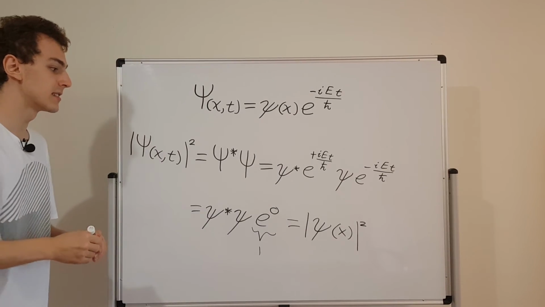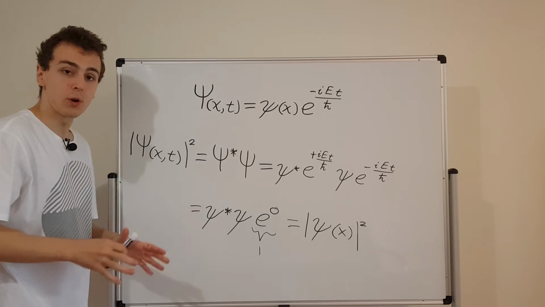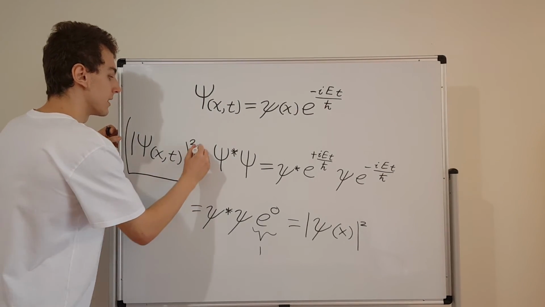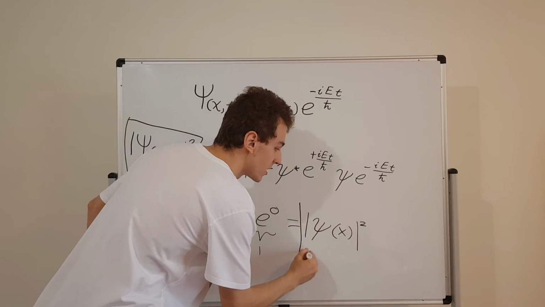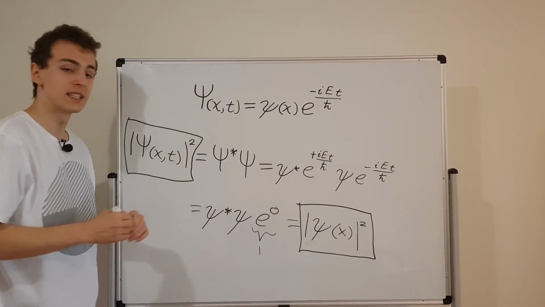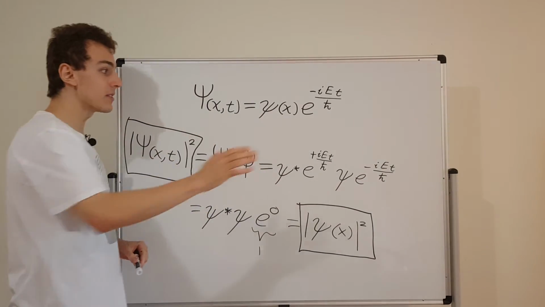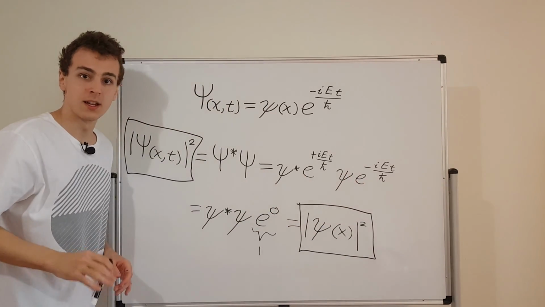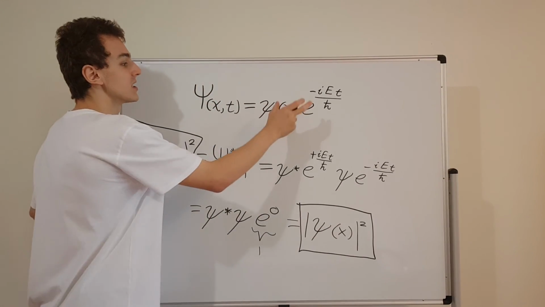We're going to use this in the next few videos of this mini-series. The most important takeaway message from this video is that the probability density function can be written just in terms of the spatial part of the wave function. Now this only holds for separable solutions. It only holds for these stationary states. If you don't have a separable solution, then these exponential factors won't cancel out. These exponential factors only cancel out when the solution is of this form.